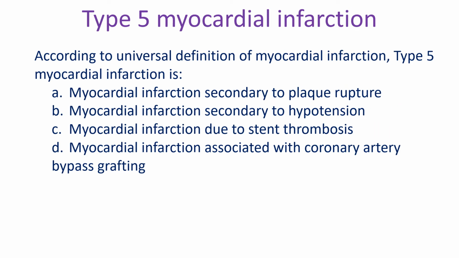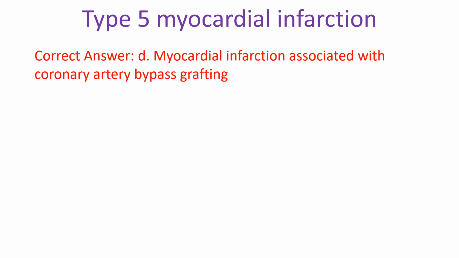According to the universal definition of myocardial infarction, type 5 myocardial infarction is: A. Myocardial infarction secondary to plaque rupture, B. Myocardial infarction secondary to hypotension, C. Myocardial infarction due to stent thrombosis, D. Myocardial infarction associated with coronary artery bypass grafting. Correct answer D. Myocardial infarction associated with coronary artery bypass grafting.